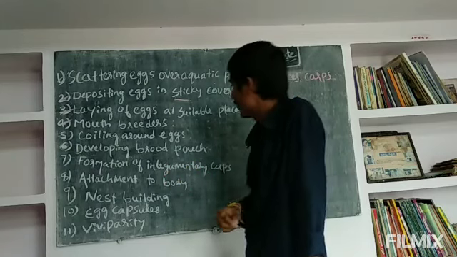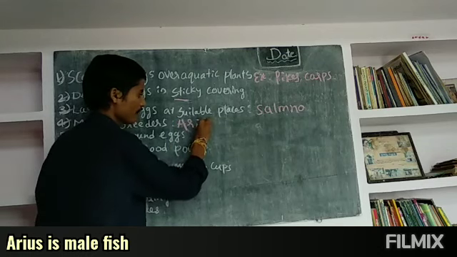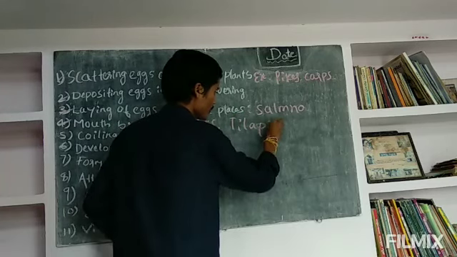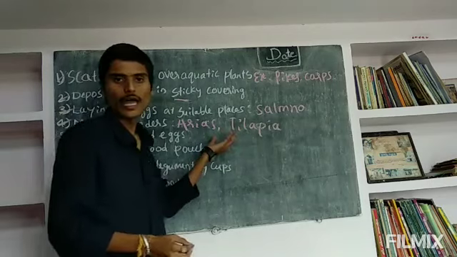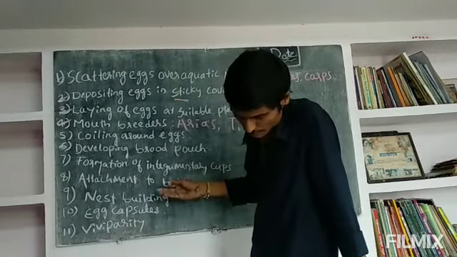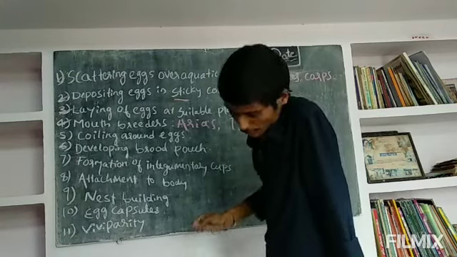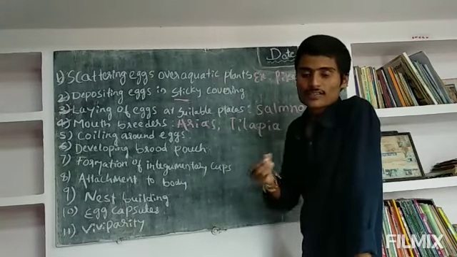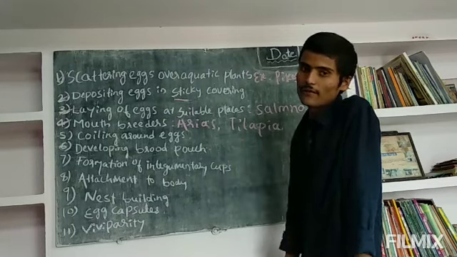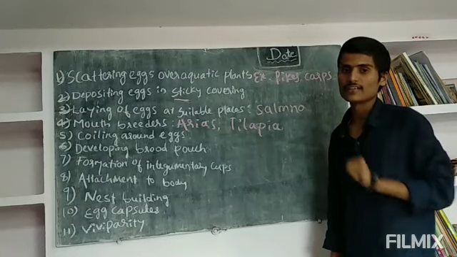Next, in tilapia, Arius is the male fish and tilapia is the female fish. Tilapia also keep their eggs after fertilization, and the young ones also use the mother's buccal cavity for shelter. The mother's buccal cavity is used by the young ones if there is any danger.